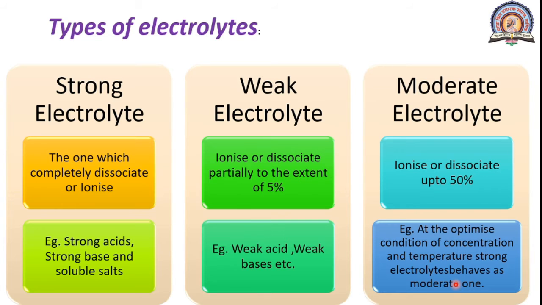The electrolytes when dissolved in water ionize or dissociate only partially, up to the extent of 5%, are known as weak electrolytes. The examples of weak electrolytes are weak acids and weak bases. Last one is moderate electrolytes. The electrolytes when dissolved in water ionize or dissociate about 50% are known as moderate electrolytes.